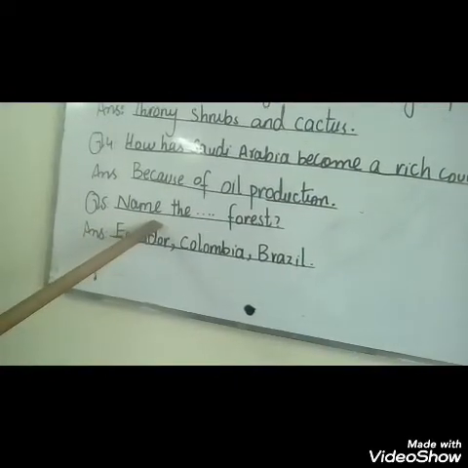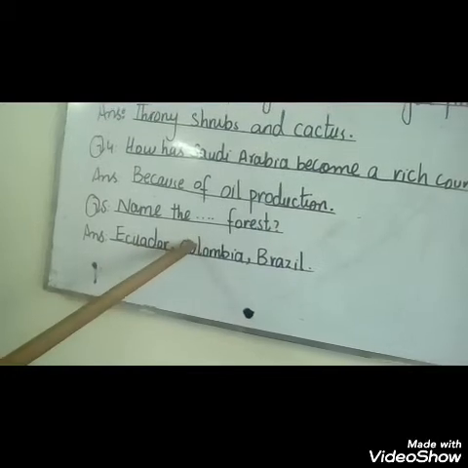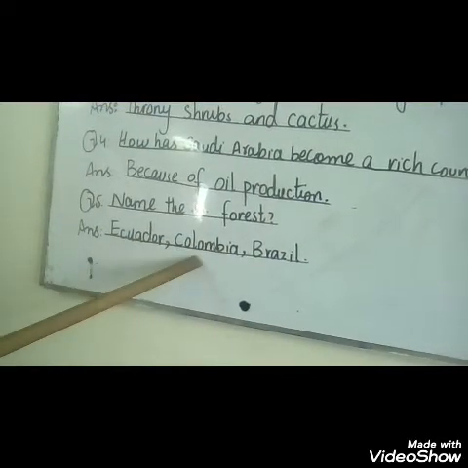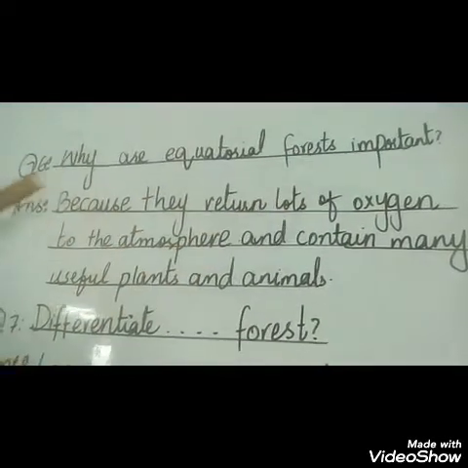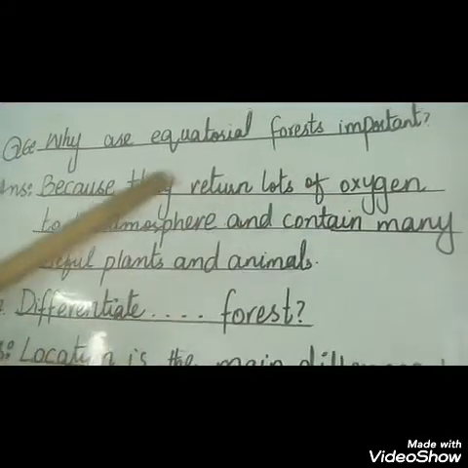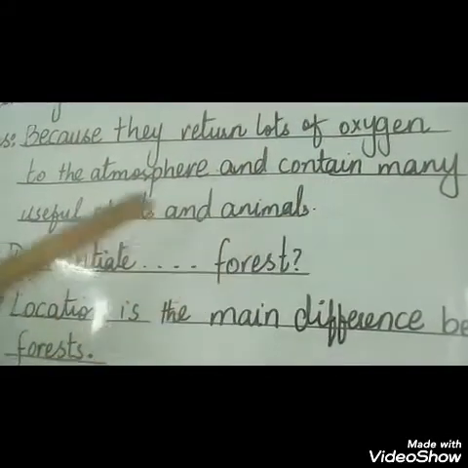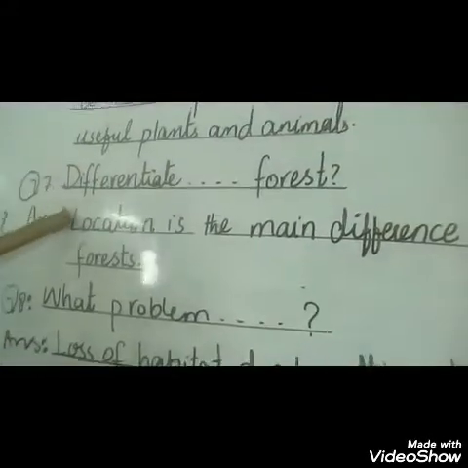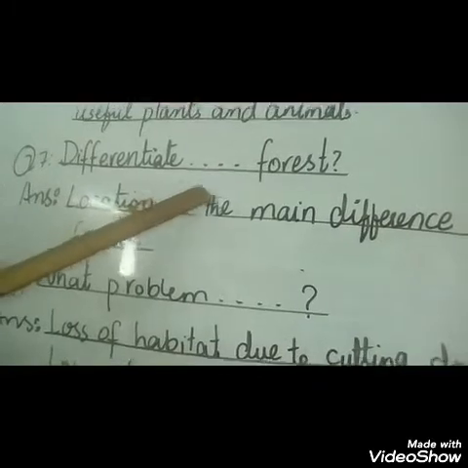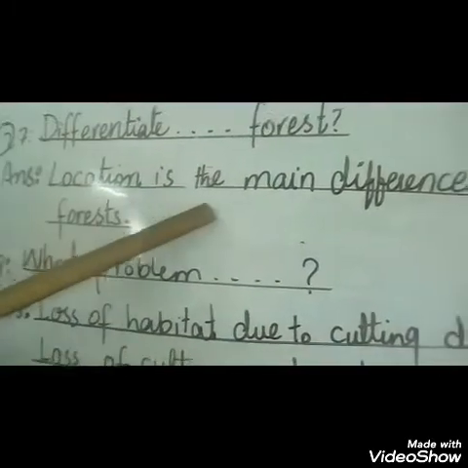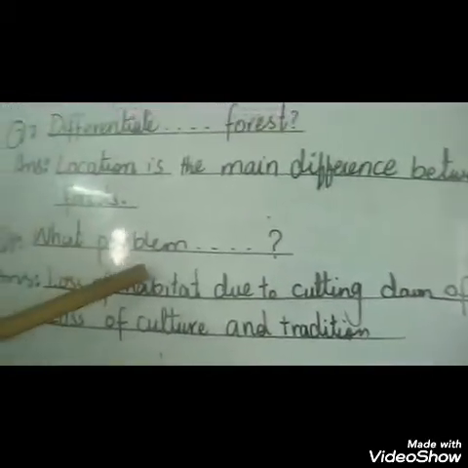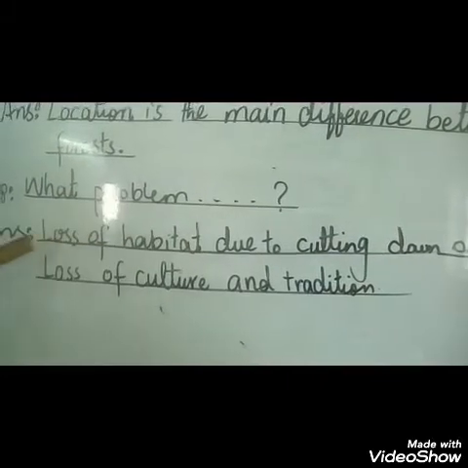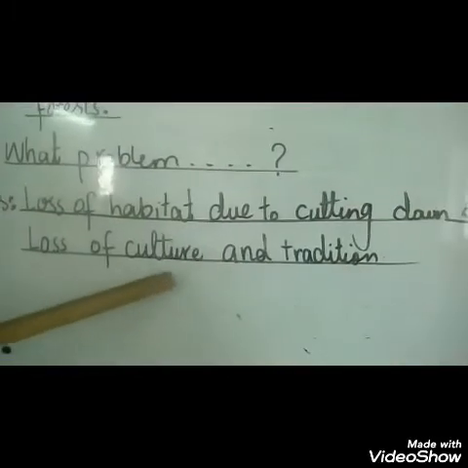Question number 5. Name the South American countries which have equatorial forest. Answer. Ecuador, Colombia, Brazil. Question number 6. Why are equatorial forests important? Answer. Because they return lots of oxygen to the atmosphere and contain many useful plants and animals. Question number 7. Differentiate between equatorial and temperate forest. Answer. Location is the main difference between these forests. Question number 8. What problems do people living in equatorial forest face? Answer. Loss of habitat due to cutting down of trees, loss of culture and tradition.